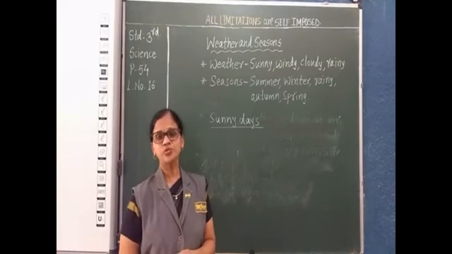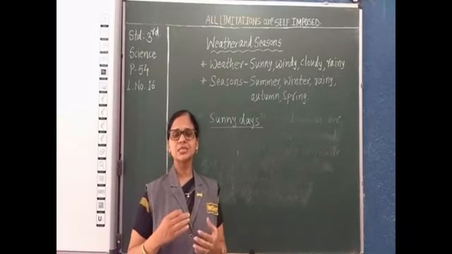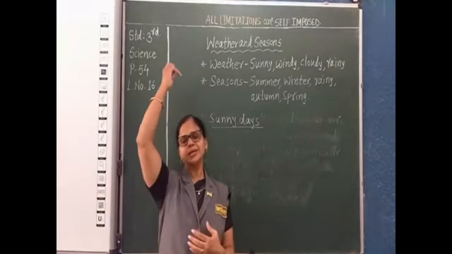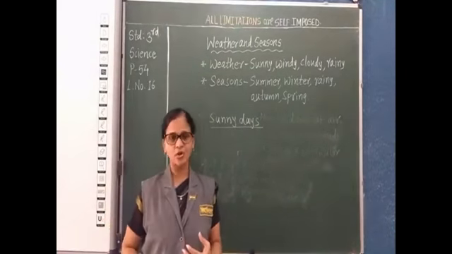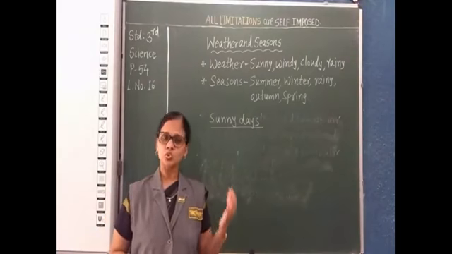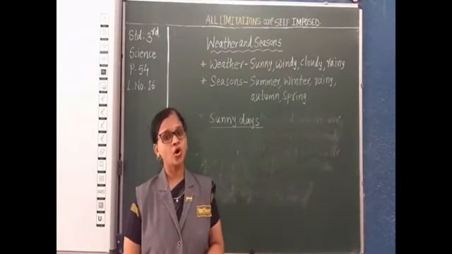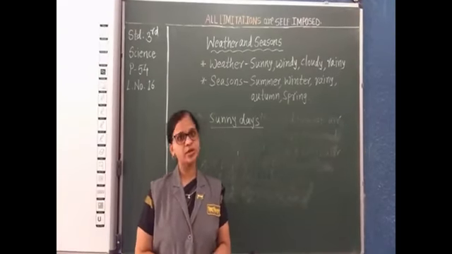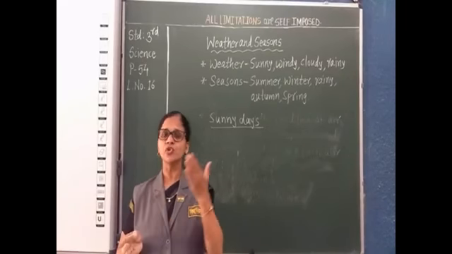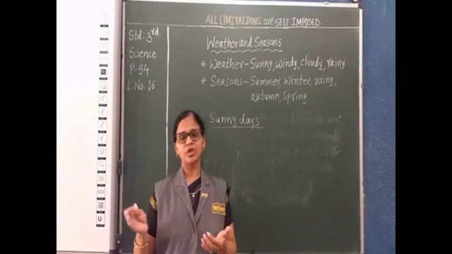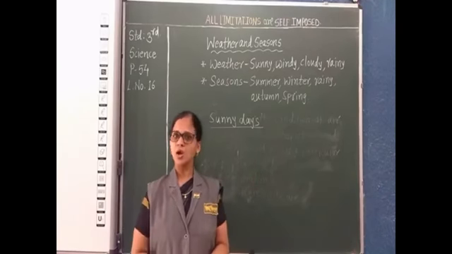And in the afternoon, what happens? The sun rays are directly overhead, so the sun rays fall directly on the earth's surface. That's why we feel hot during the afternoon. So during morning and evening we feel cool, and in the afternoon we feel hot.